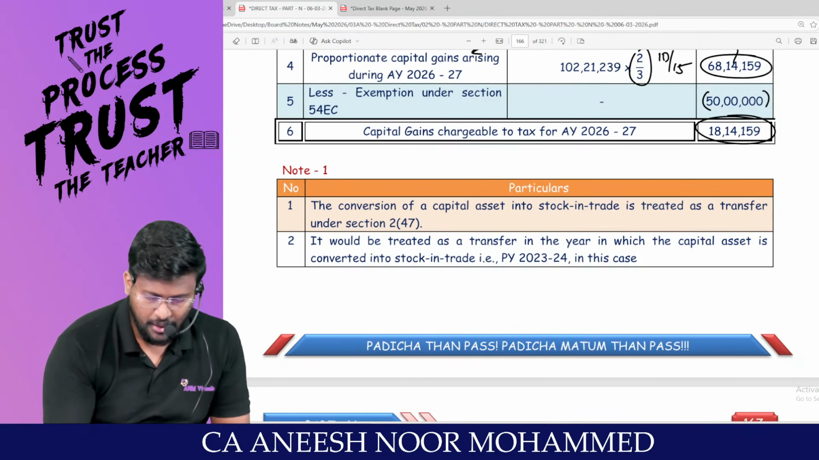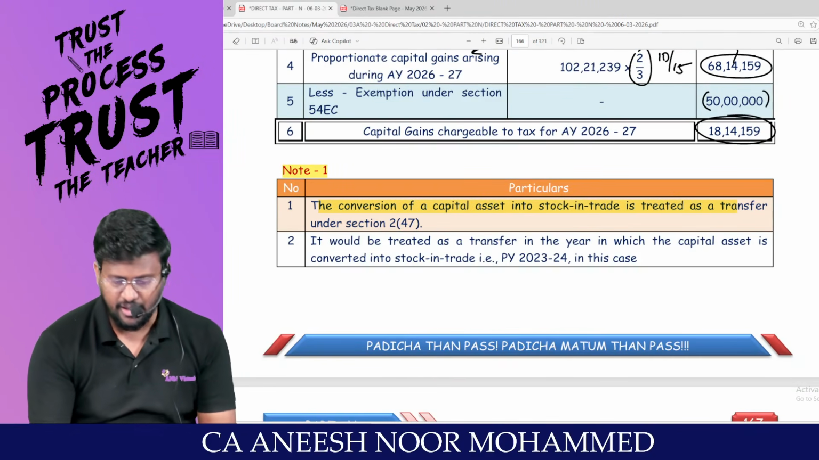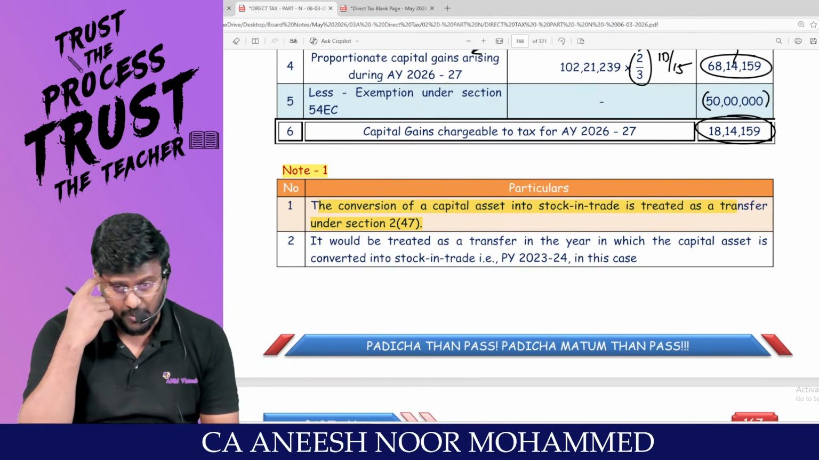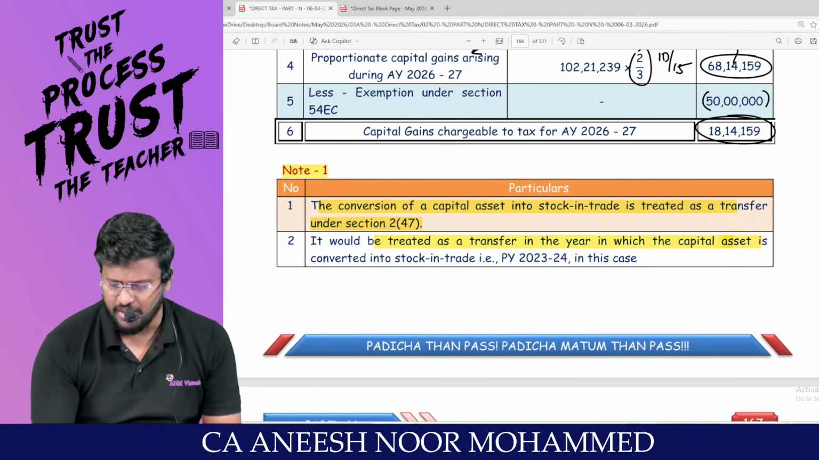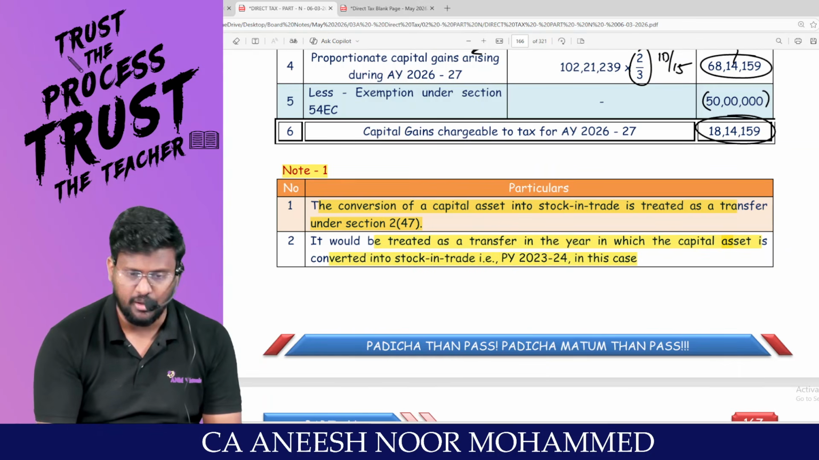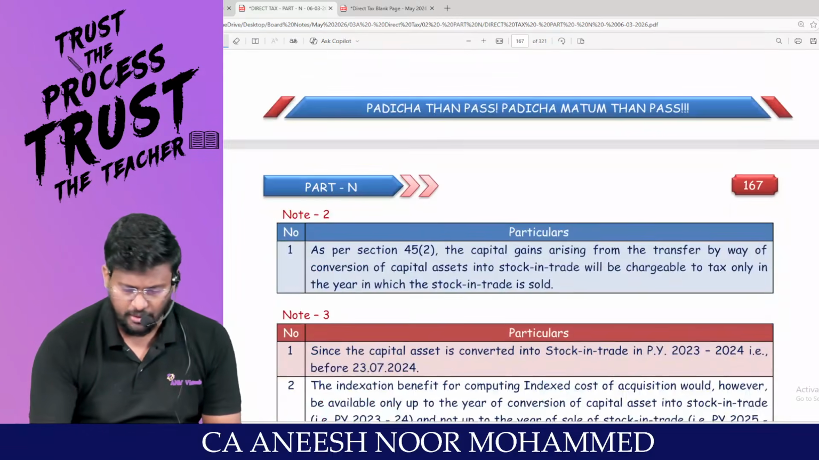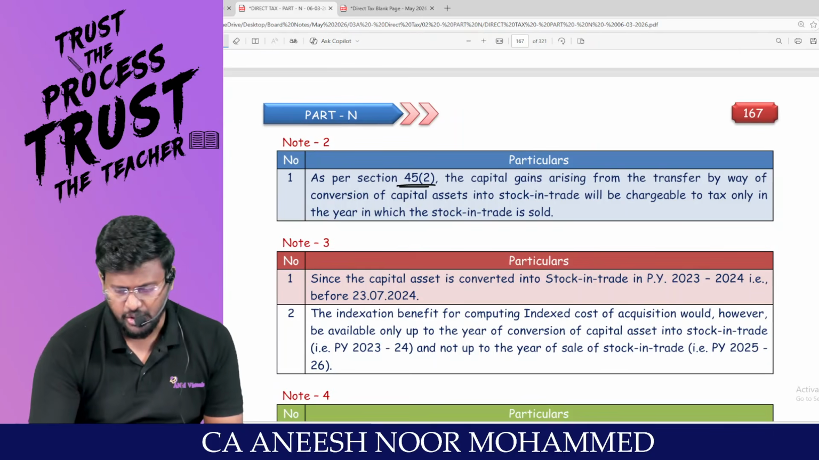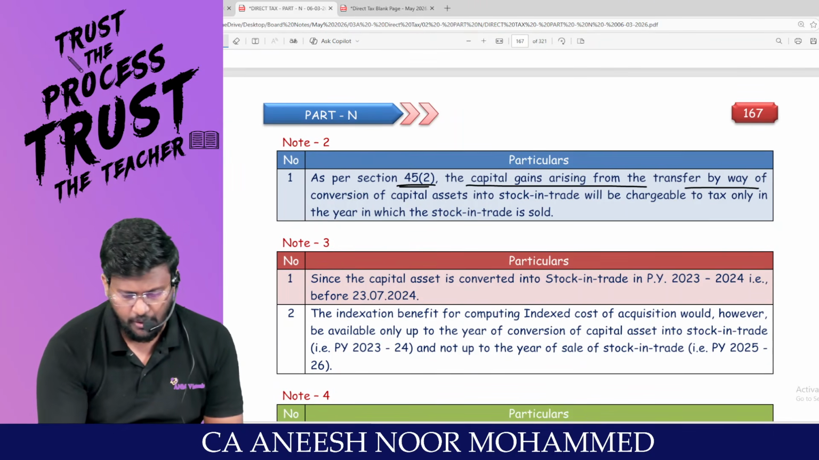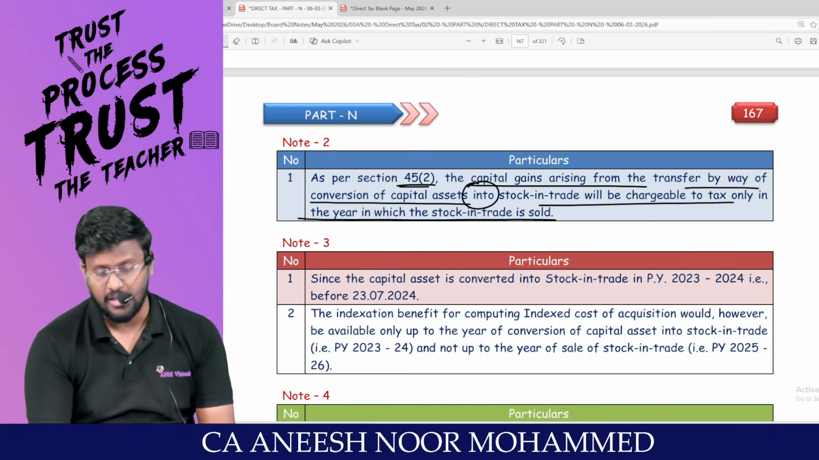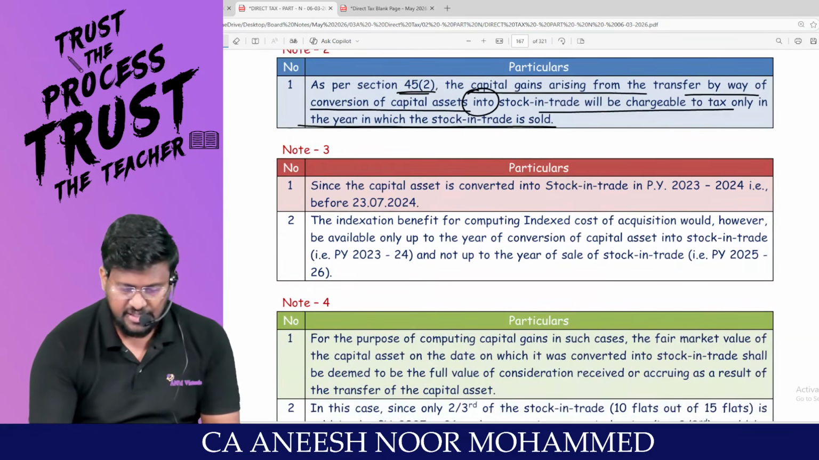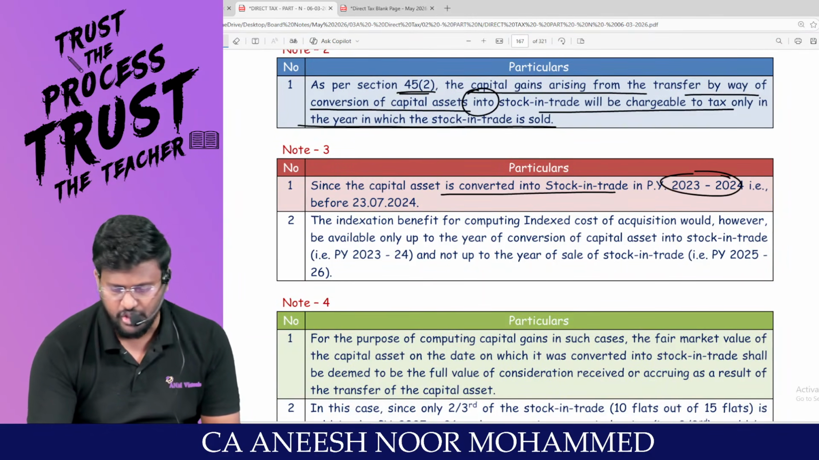So come on, note number 1. Conversion of capital asset into stock in trade is a transfer. It will be treated as a transfer under 2(47). Everyone read along with me. It would be treated as transfer in the year in which the capital asset is converted into stock in trade. Which year? 23-24. As per 45(2), capital gain arising from transfer by way of conversion of capital asset into stock in trade will be chargeable to tax only in the year in which the stock in trade is sold.